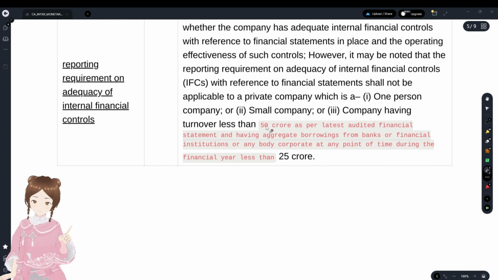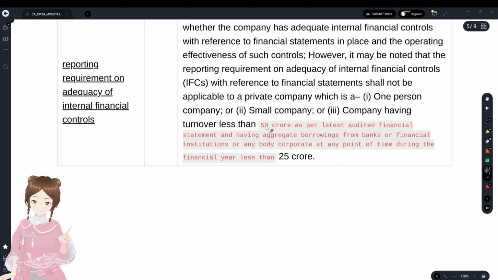With regards to applicability of the cost records, cost records have to be maintained when a manufacturing entity has turnover of 35 crore or more. And cost audit is applicable when, if it's a regulated sector, the turnover is 25 crore or more from the company, and if it's a non-regulated company, then the turnover should be 100 crore or more, and from a single product it's 35 crore or more.